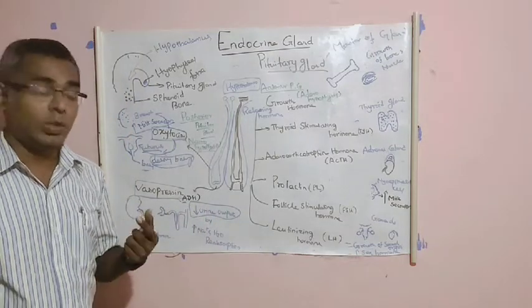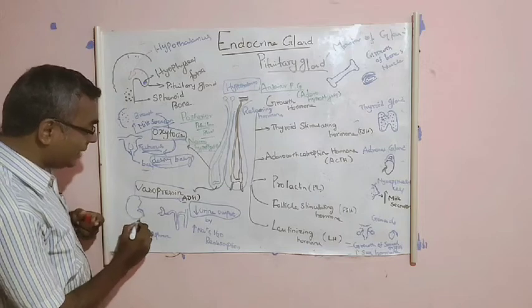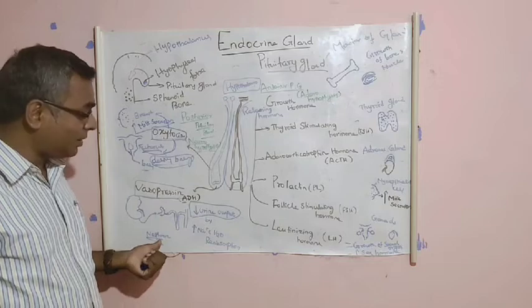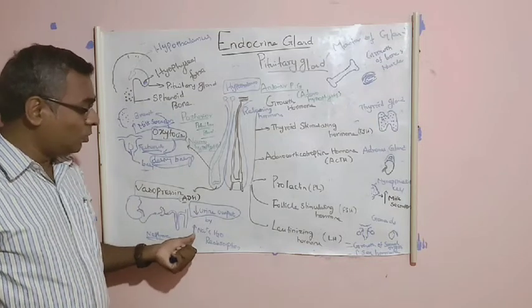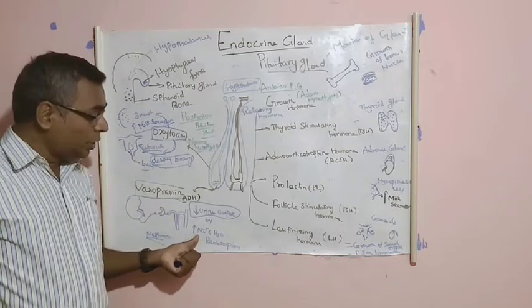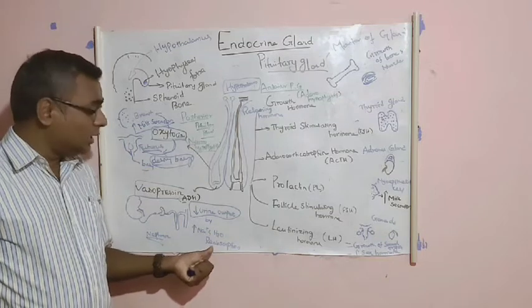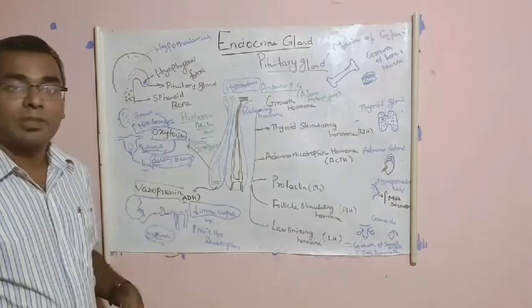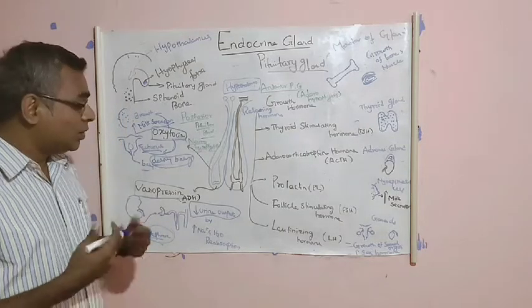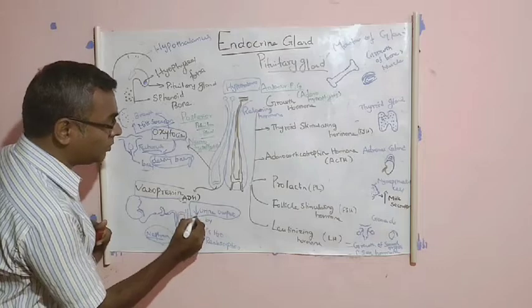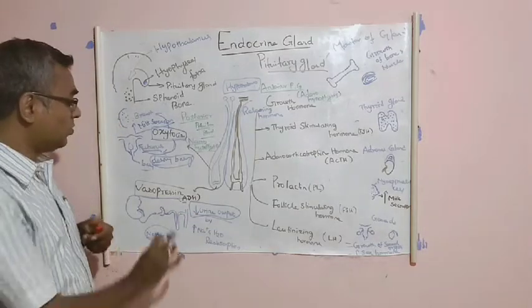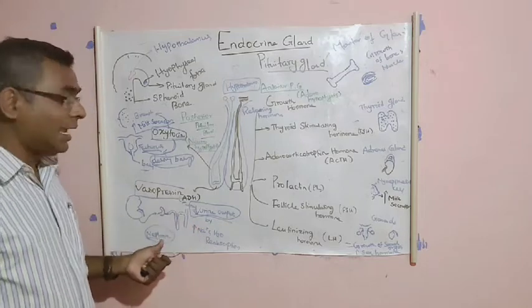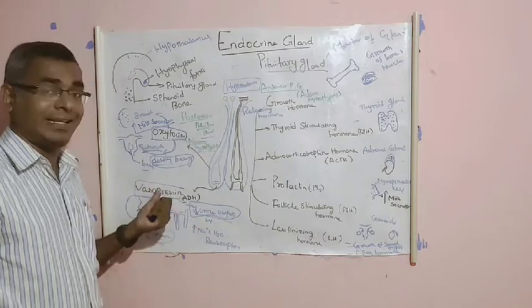It increases sodium and water reabsorption in the renal tubules of the nephron. So the blood volume increases, and once the blood volume increases, the urine output decreases. Very simply, vasopressin decreases the urine output by acting on the nephron of the kidney.